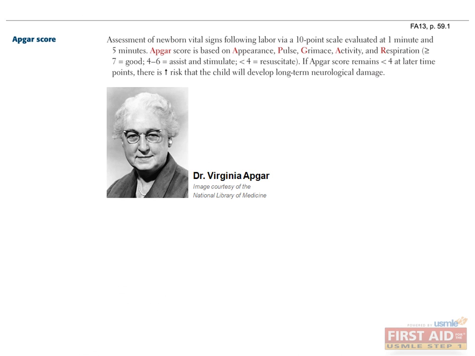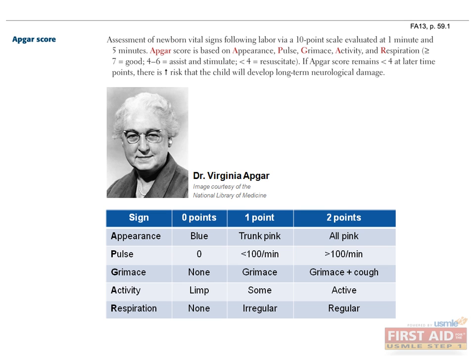Let's begin with the APGAR score. The APGAR score was devised as a quick assessment of newborn health by Dr. Virginia Apgar. It is a 10-point scale, and it is evaluated at 1 minute and 5 minutes after birth. The APGAR mnemonic stands for appearance, pulse, grimace, activity, and respiration. Each of these parameters is given a score of 0, 1, or 2, where 2 is the best, as shown in this table. A score of 7 or greater is normal, 4 to 6 requires assistance and stimulation, and less than 4 requires resuscitation to prevent long-term neurological damage.